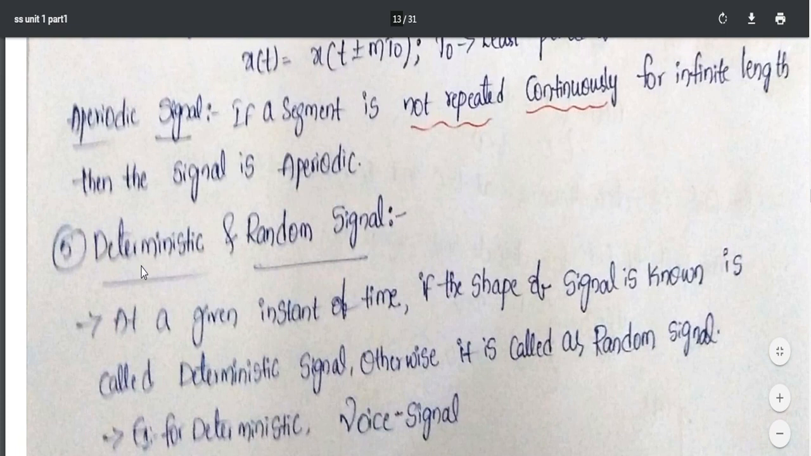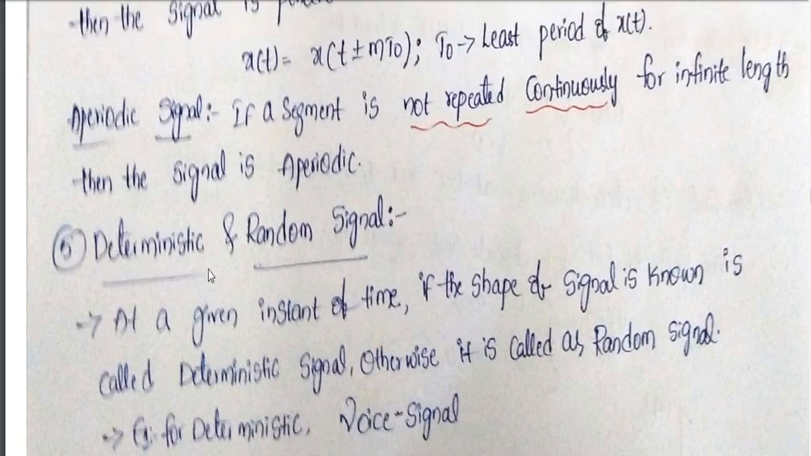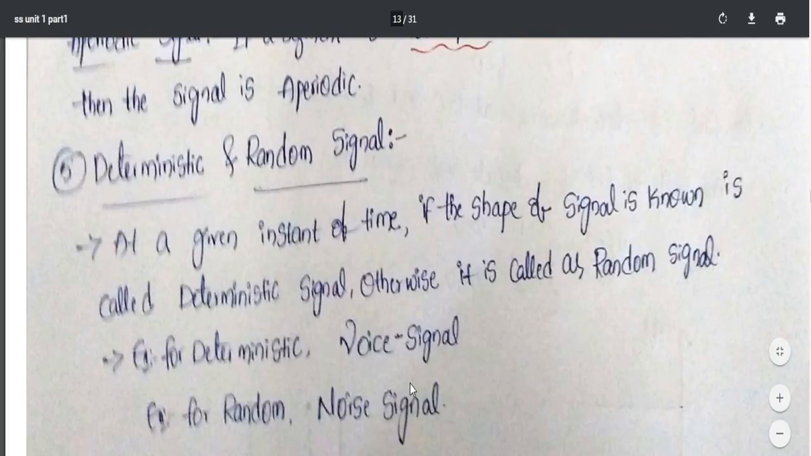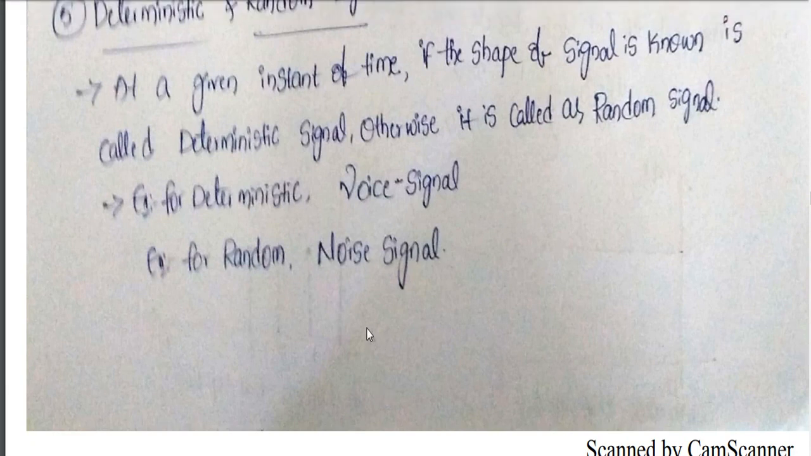Deterministic means, the name itself says, the signal should be determinable. That means for a particular time I know its shape. Shape means its amplitude. So at what time its amplitude is what is measurable. Then I can say it is deterministic. Random means I can't determine it. The best example for deterministic is a voice or speech signal. Similarly for random, it is a noise signal. So these are the basic types of signals.